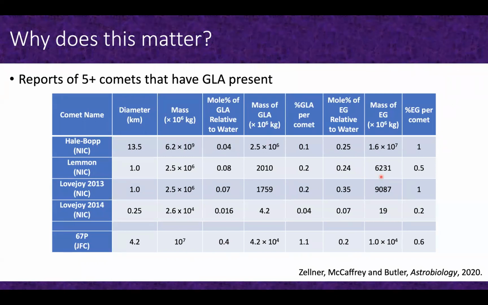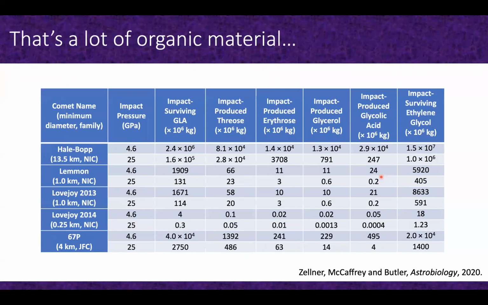Well, it doesn't help us too much if they stay out in space. And so what we then did was we took our yield reactions that we had from our previous paper, and we applied them to the amounts of glycolaldehyde that could have been present in these comets.